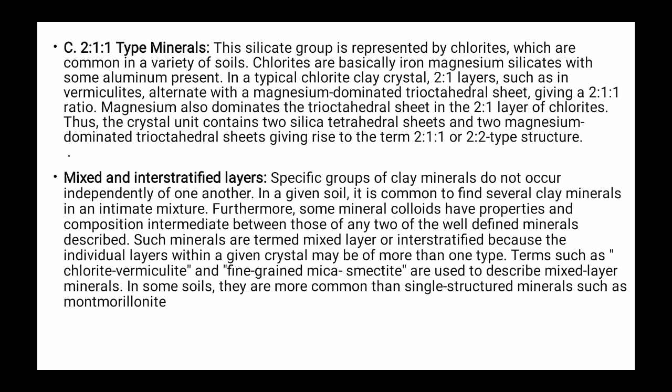In typical chlorites, clay crystal 2:1 layers, such as in vermiculite, alternate with magnesium-dominated trioctahedral sheets, giving a 2:2 ratio. The mixed and interstratified layers are also part of that.